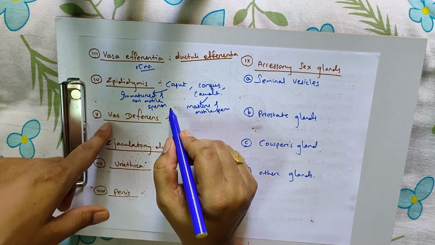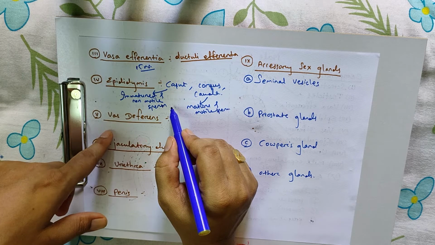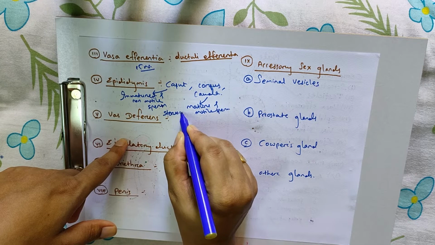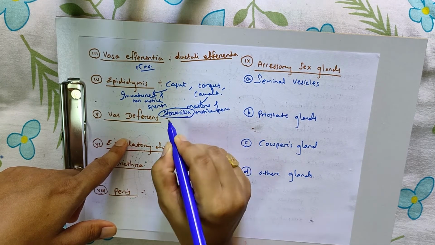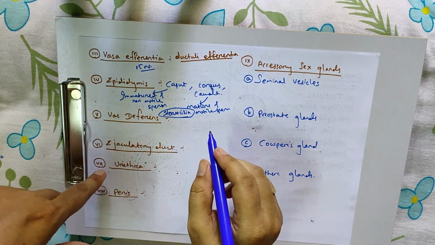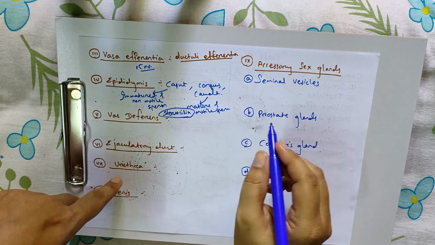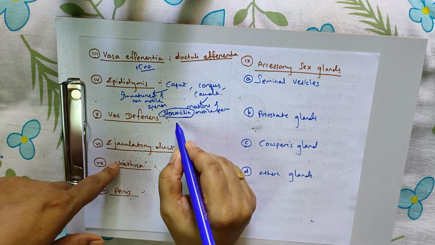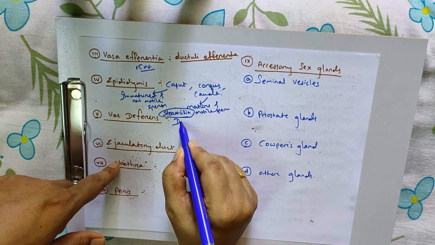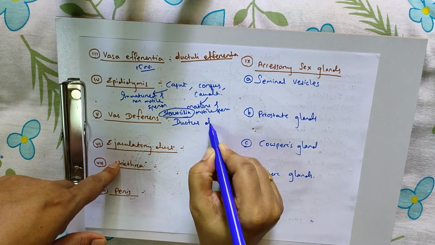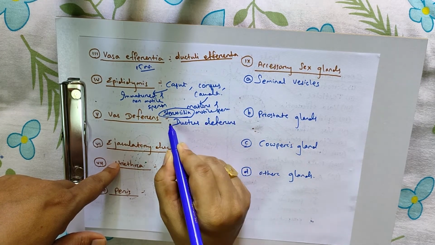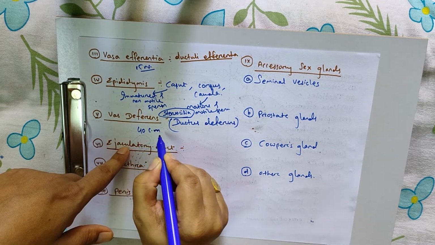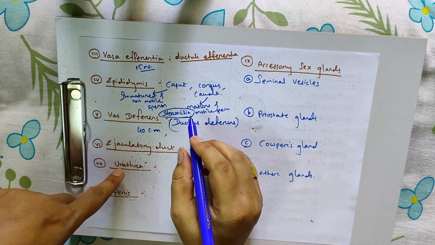And this epididymis is lined with stereocilia, which help in storage of the sperm. Vas deferens, also called ductus deferens, has a length of about 40 cm and helps in the passage of sperm.